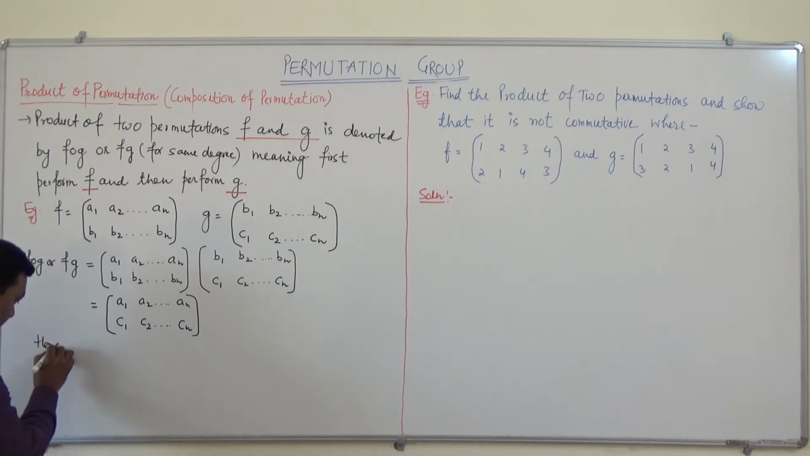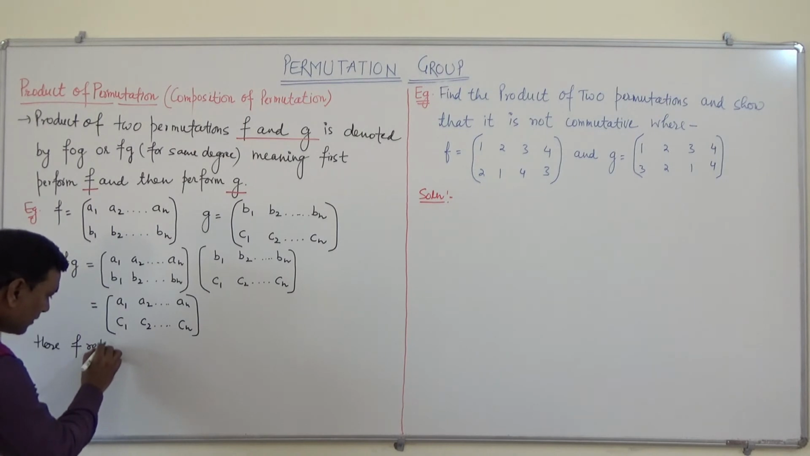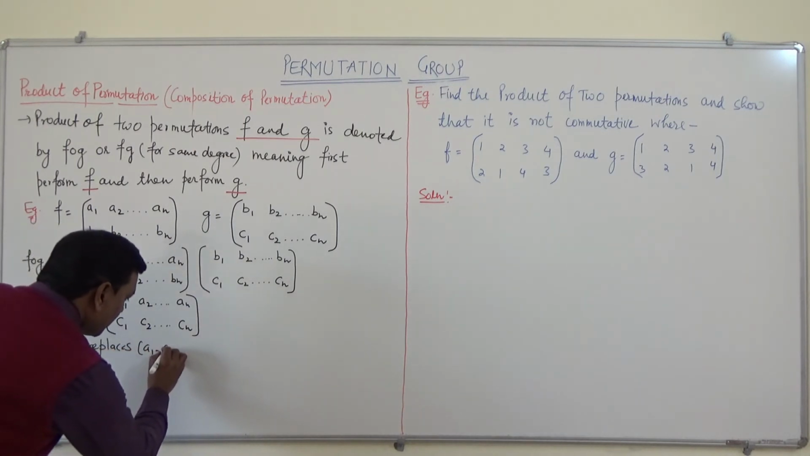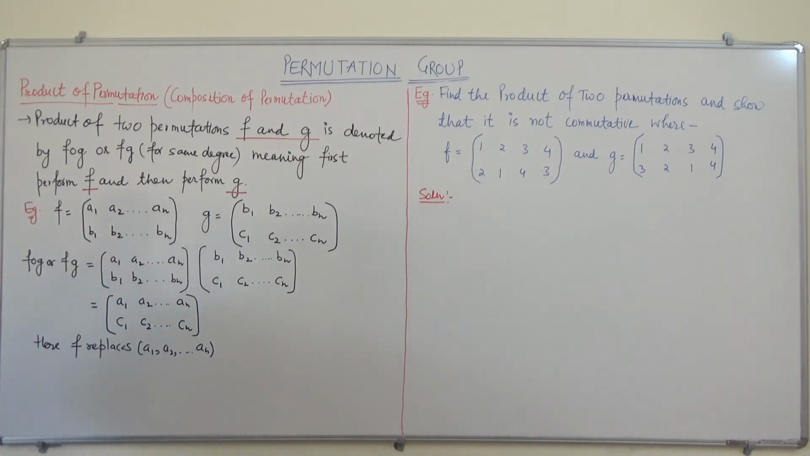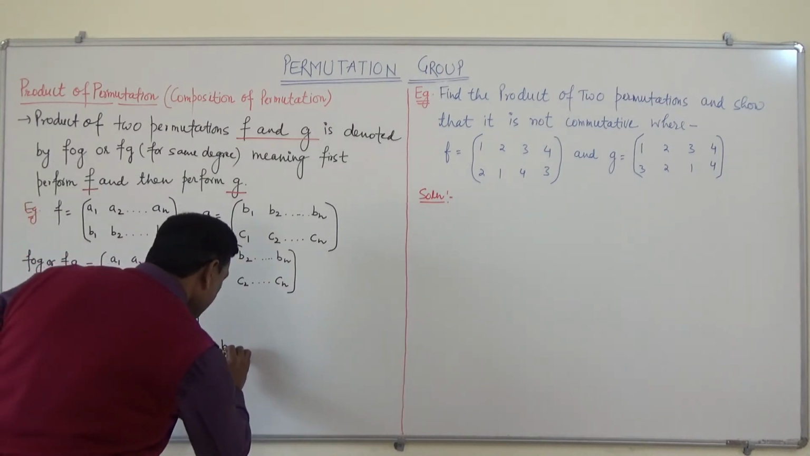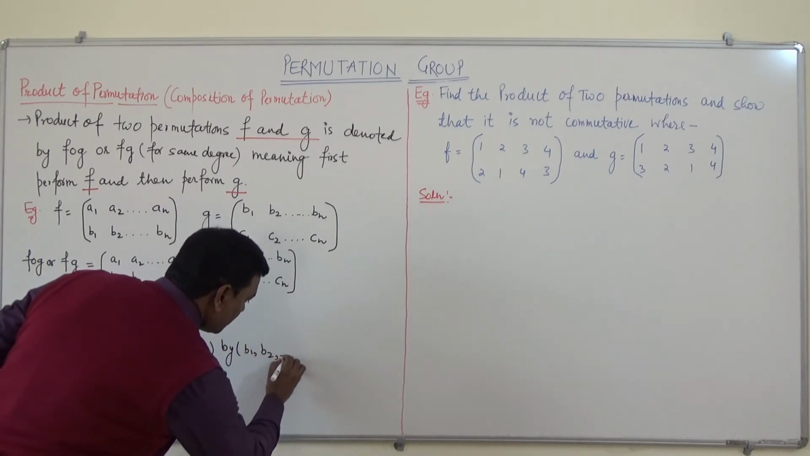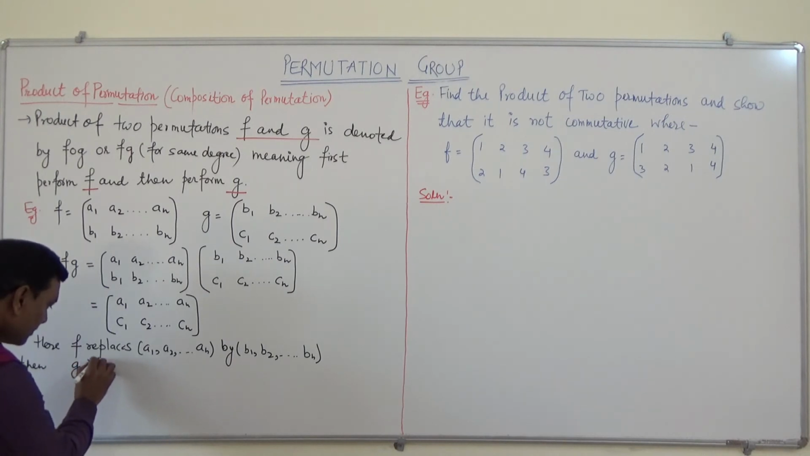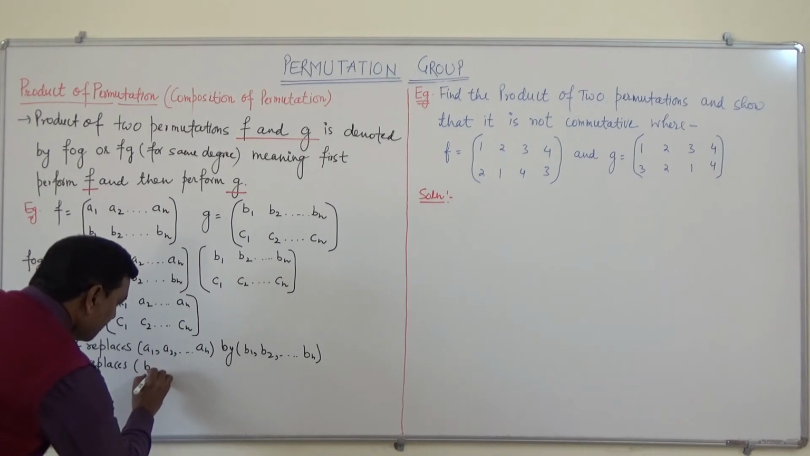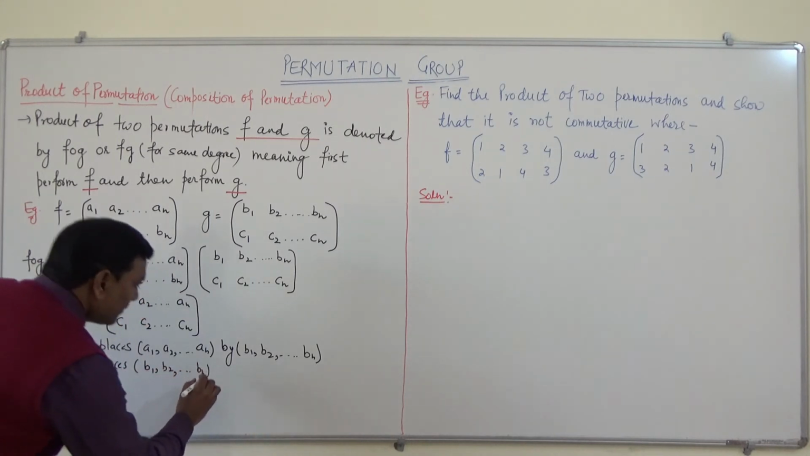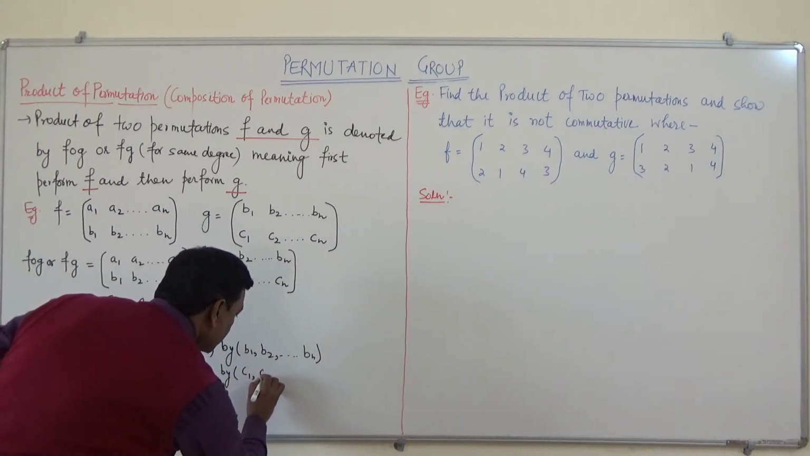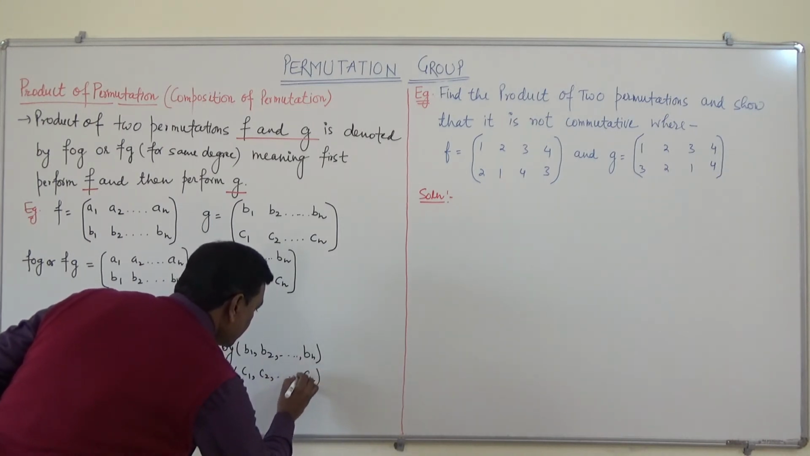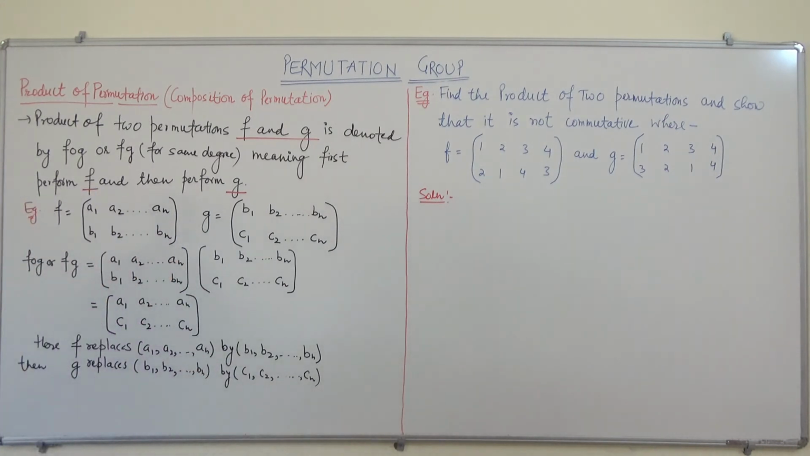Here we can say F replaces A1, A2 and so on up to An by B1, B2 and so on up to Bn, and then G replaces B1, B2 and so on up to Bn by C1, C2 and so on up to Cn, which gives this A1 C1, A2 C2, An Cn.